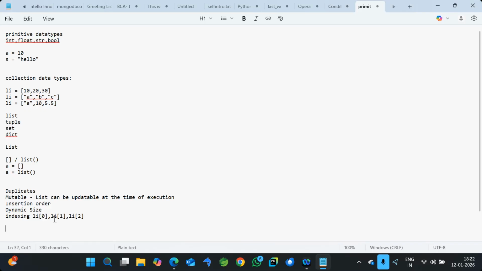Okay, but now, whatever I said, we have 4 types of collections, and each collection differs in one of these 5 points. If you have these 5 points I mentioned, then with respect to these points, each collection has a different nature. For example, the next one is tuple.